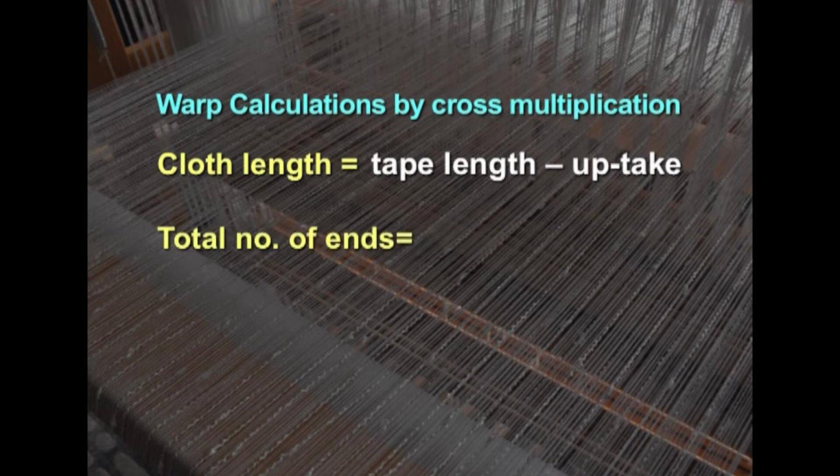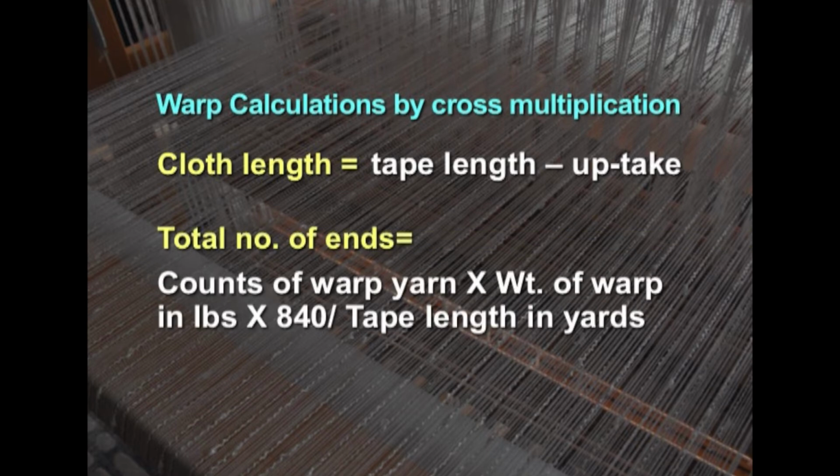And then coming to the total number of ends. So, the count of warp yarn should be multiplied by weight of the warp in pounds and again multiplied by 840 and then divided by the tape length in yards. So, these are the warp calculations that people in the industry as well as the weaver do in order to ascertain how much warp is required for weaving the cloth of desirable dimensions.